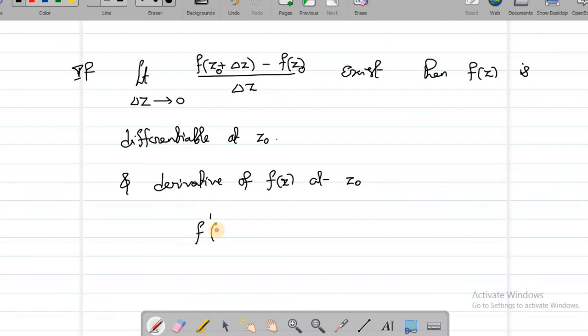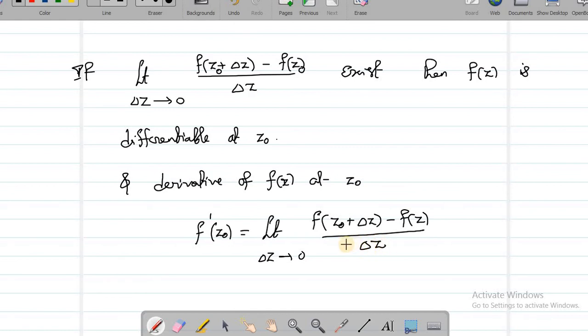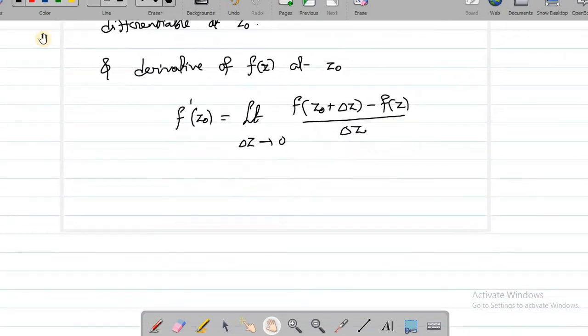And the derivative of f of z at z0 is denoted by f dash of z0, which is equal to the limit as delta z goes to 0 of f of z0 plus delta z minus f of z0, by delta z. Okay, so the same definition that we have taken for real valued functions, the same kind of definition we are taking here. Now let's start with a small problem.